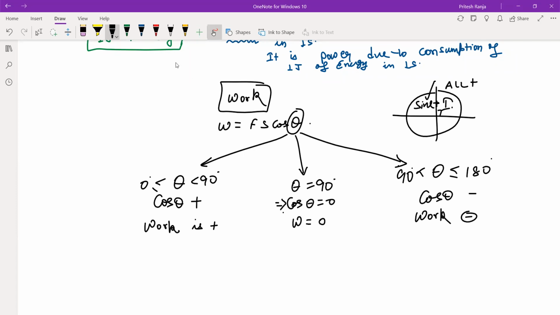So if it is asked what is the condition for work done to be 0, either theta should be 90 degrees or displacement should be 0. That means if you are applying force on a wall, the wall is not being displaced. So whatever force you are applying, the work done by that force is 0. So based on this angle, work is of three types: 0, positive, or negative.